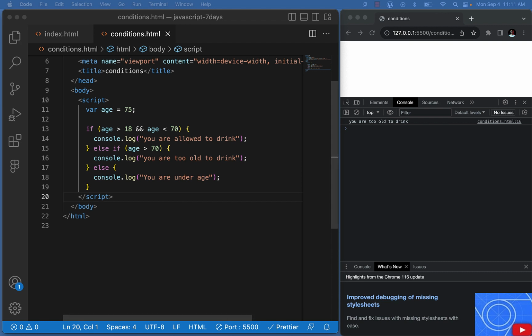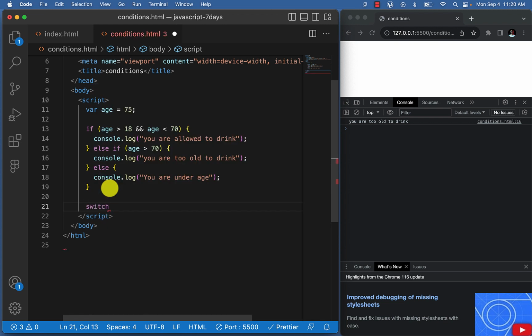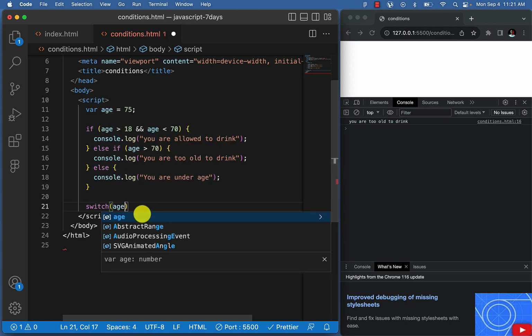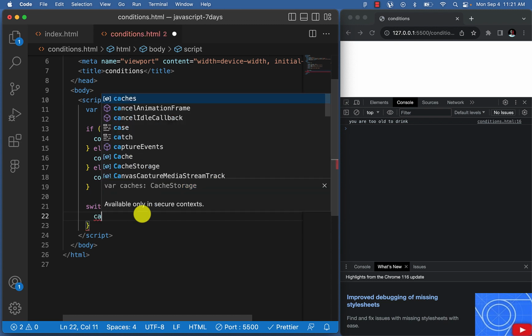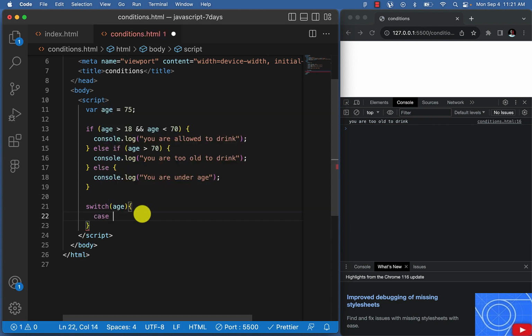Now, another conditional statement that you can also use is the switch statement. So instead of using else if, we could actually use switch. Switch performs something similar. So let's try switch. Switch comes in here, it carries an expression. In this case, let's say a particular value, so let's say a value of age, as we've been using that example. Then it has case. So this case now has to be true.